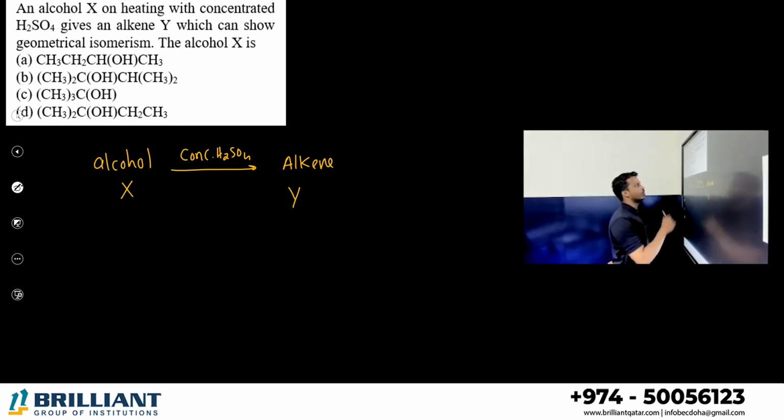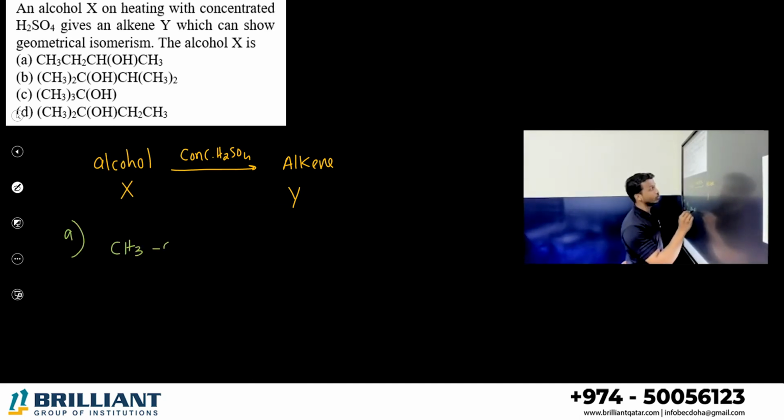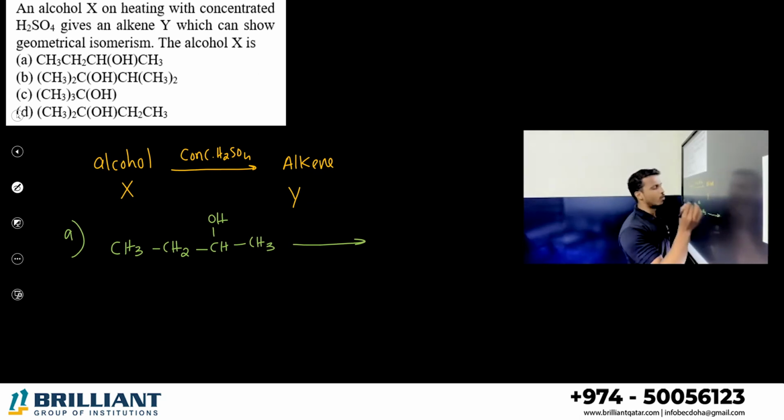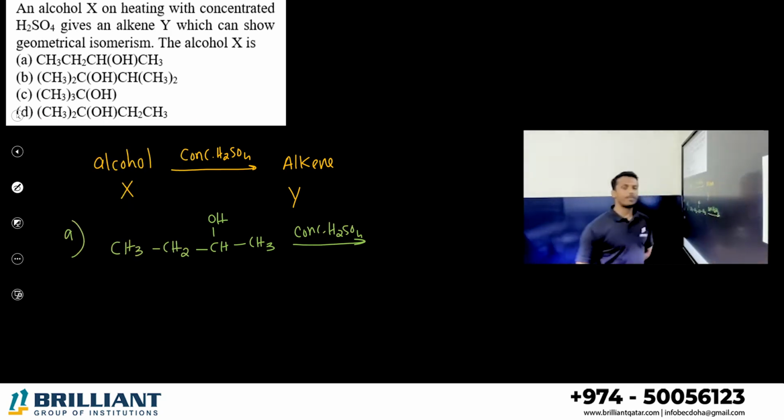You know what is geometrical isomerism? Cis-trans isomerism. Correct. Let me do it with the first compound. What is the first compound? Option A, CH3CH2CH(OH)CH3, butan-2-ol is the compound given. Let me remove water with concentrated sulfuric acid. Let me treat it. Dehydration.